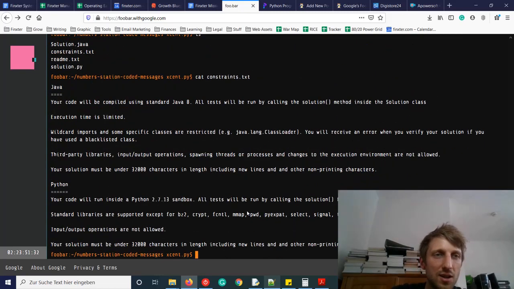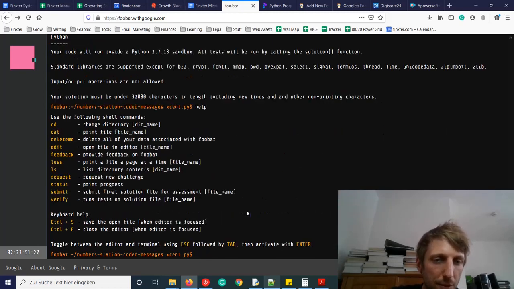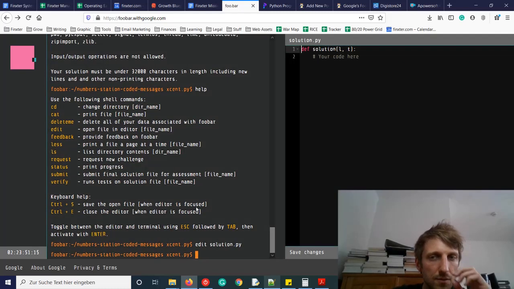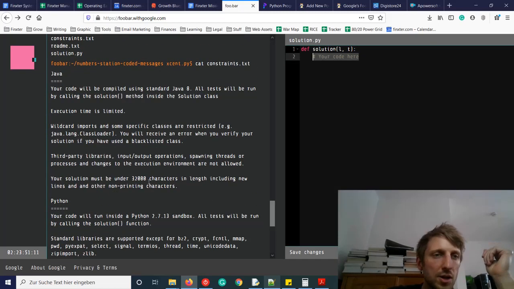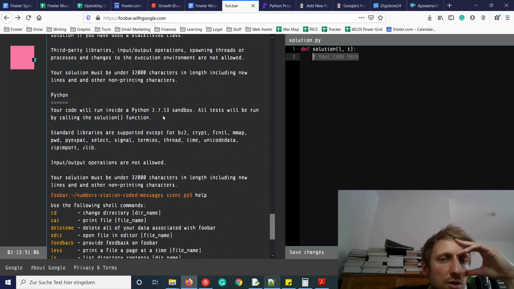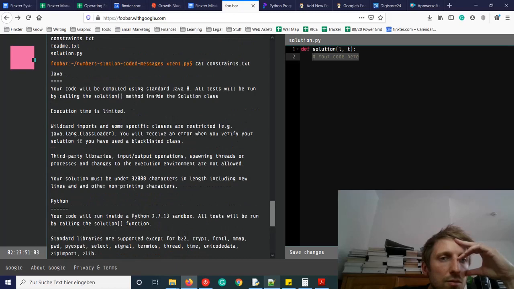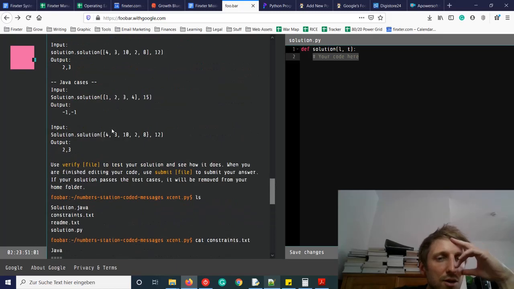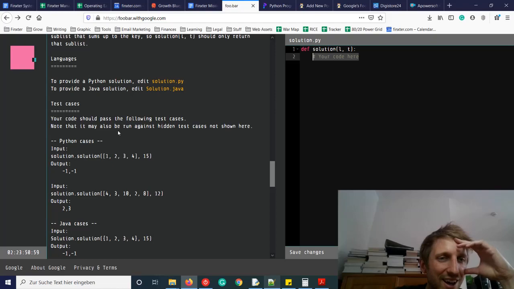Let's have a look at the editor. If you type help, you see the different commands we can use, and we can use edit to open the file in the editor. So let's call edit and the file name, solution.py. Now we must put our code here. Execution time is limited, yeah, it shouldn't take forever, obviously.